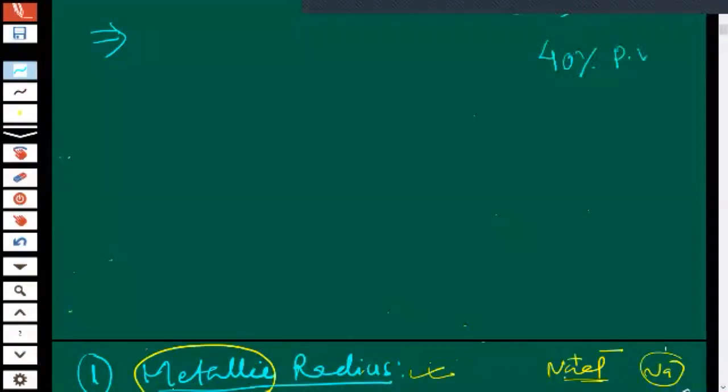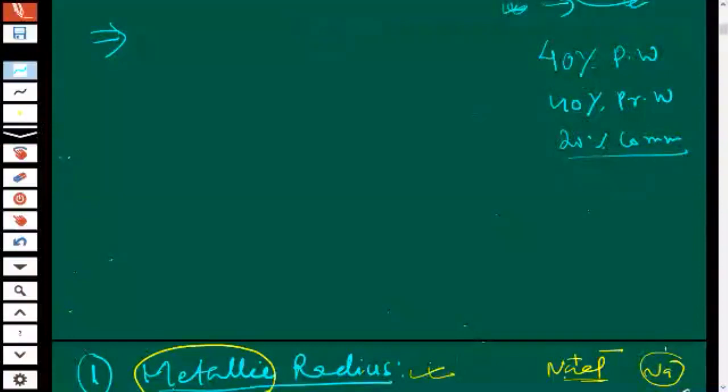40% from the present week, and 40% from the previous week. 20% will be cumulative. Cumulative means old syllabus, right from the beginning. They can ask any question from any part of the syllabus. 40% from the present week, that is mole concept, and 40% from the previous week, that means chemical bonding. And 20% from the side, periodic table or electronic configuration or anything.